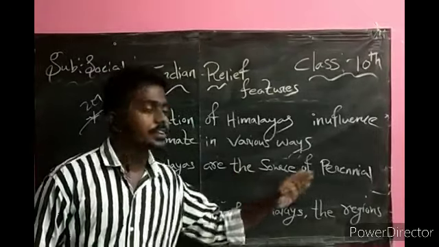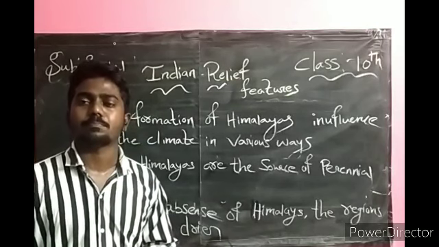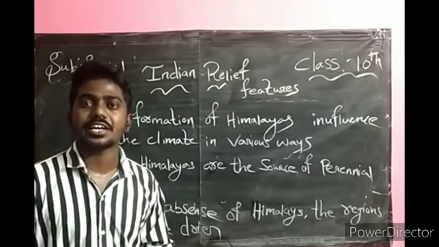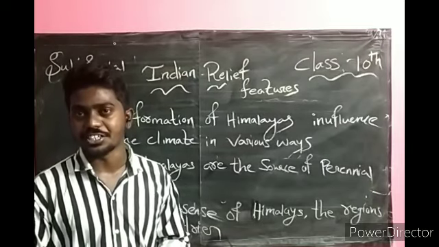Due to the perennial rivers only, the northern part became the Great Plains, which we can irrigate for more and more crops than in other regions.